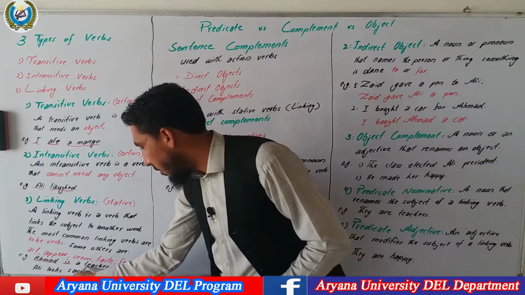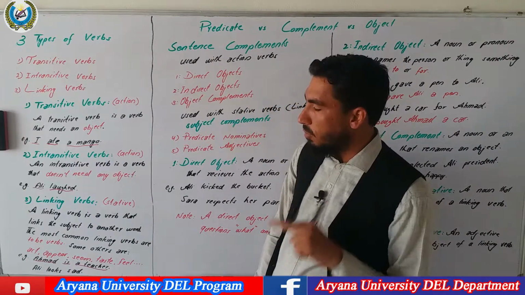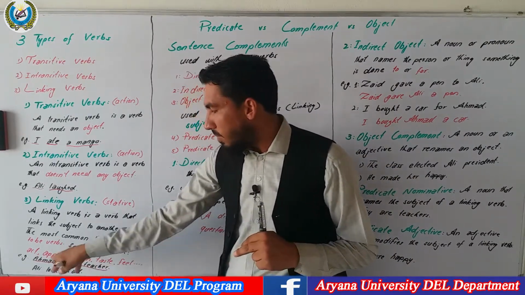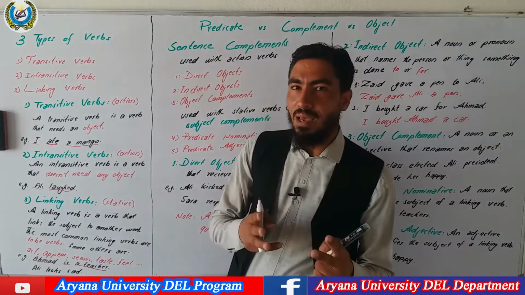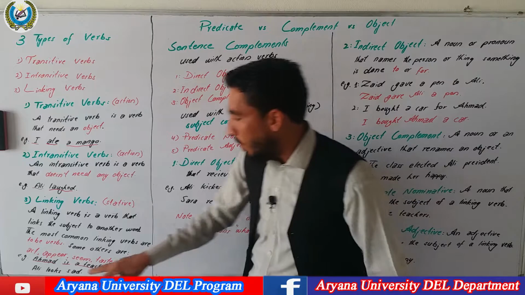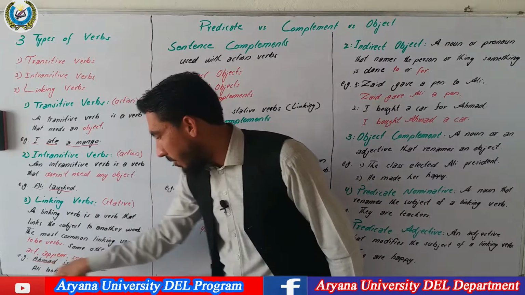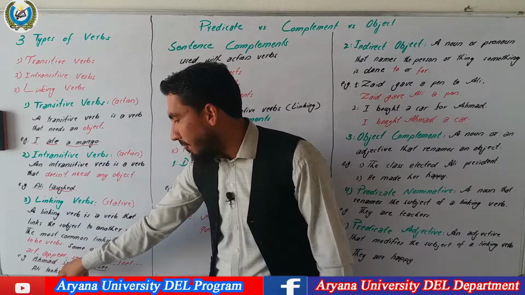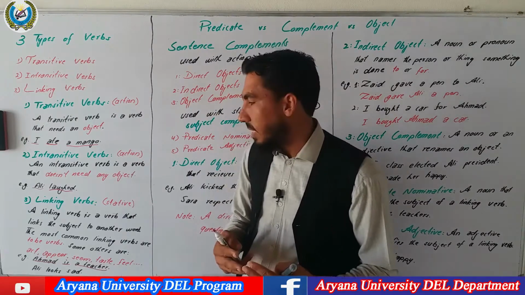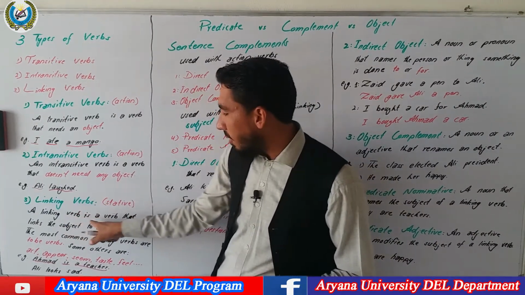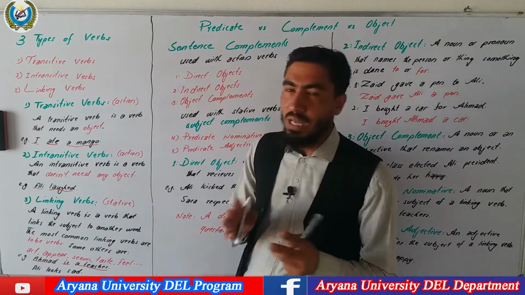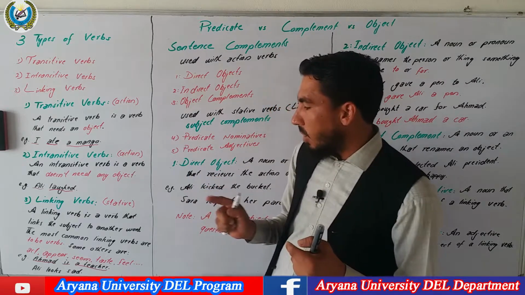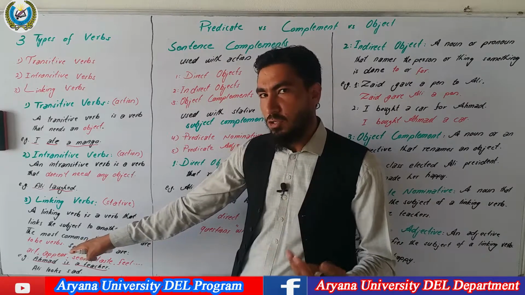Ahmad is a teacher. If you look at this sentence, there are two equal parts in this sentence. One is Ahmad and the other is a teacher. Both of the parts refer to one person, teacher and Ahmad. There is not any other person. Both the subject of the linking verb and what follows the linking verb are in some way the same. They refer to one person. So is is a linking verb. It only links, it equates two parts of the sentence. In the definition, we said a linking verb is a verb that links the subject to another word. It only links the subject to the part which follows the linking verb. The most common linking verbs are to be verbs, and I have mentioned some other linking verbs as well.